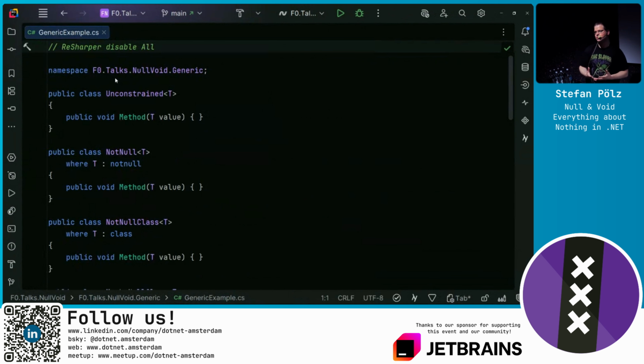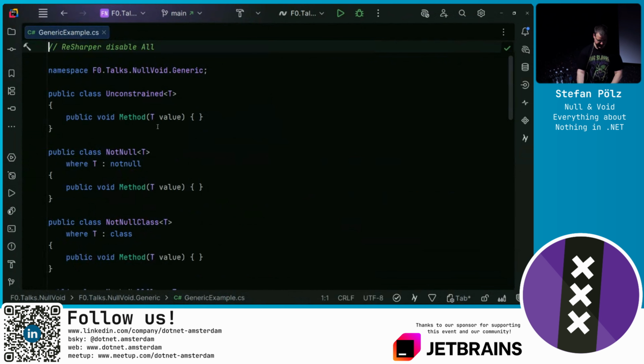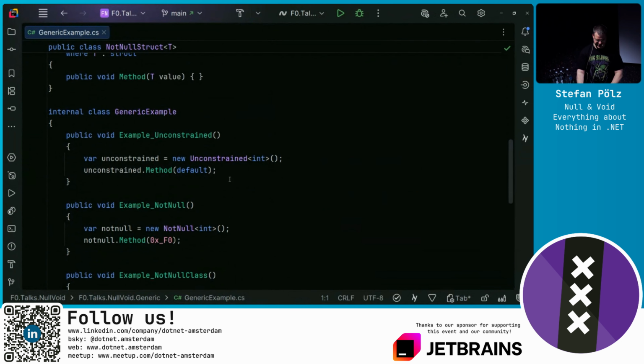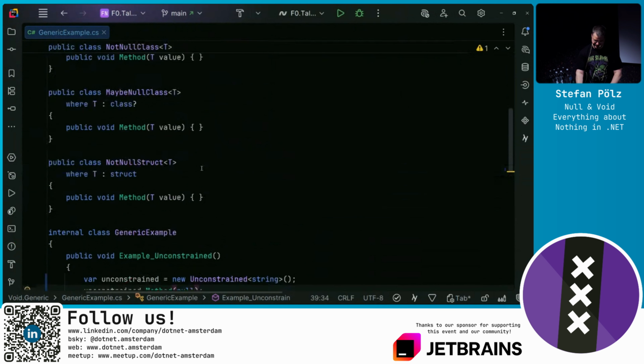So we got more tools to define nullability. I have here an unconstrained generic. So any T is allowed. Well, that means really any. We can have a value type. We can have a nullable value type. We can have a nullable reference type and a non-nullable reference type. And if we have a non-nullable reference type and we try to assign null here, we get the warning as expected.